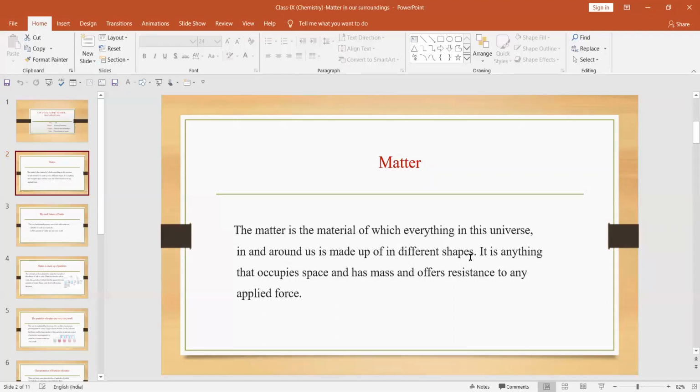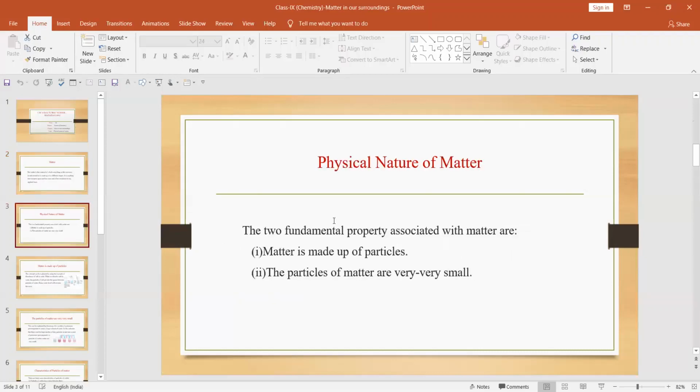Now matter has a third property, that is it offers resistance to applied force. If you apply any force to matter, it will try to oppose that force, and this opposing force is known as resistance. So anything that has mass, occupies space, and offers resistance to an applied force is known as matter. Now let us see some of the fundamental properties associated with matter.